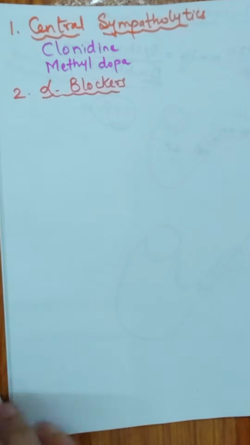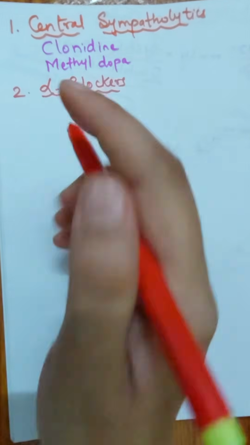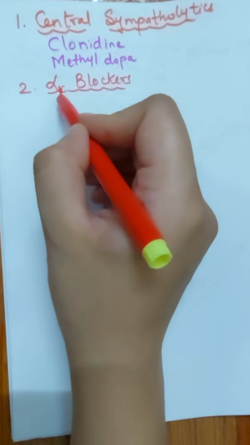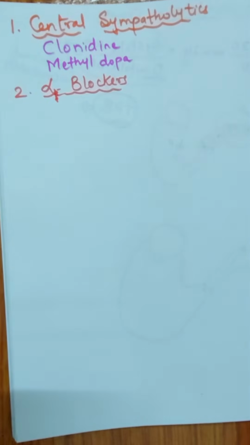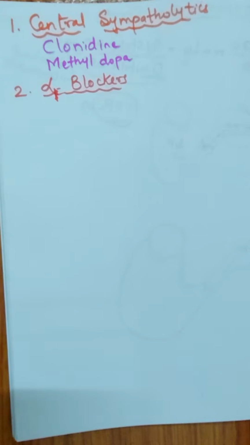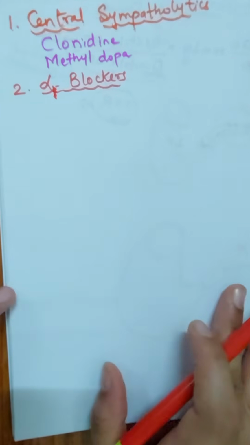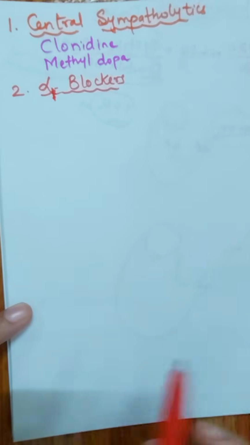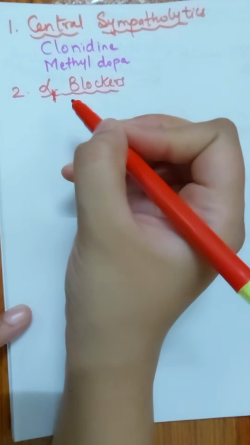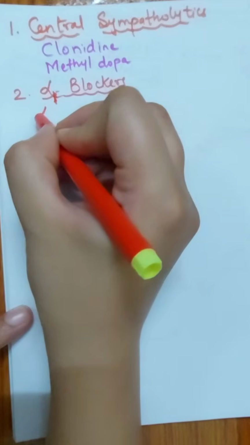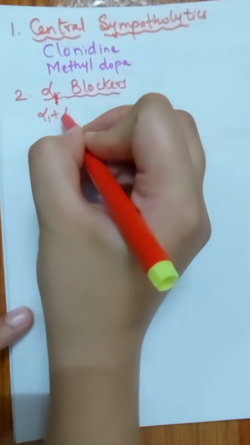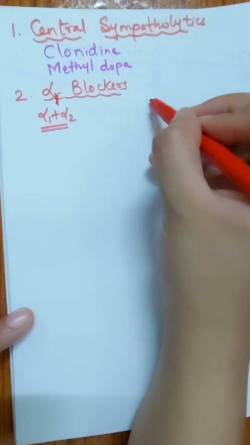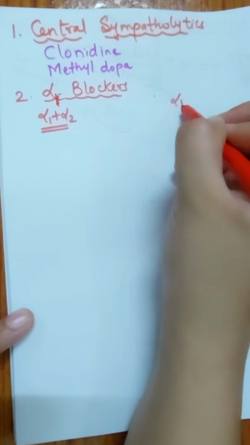So we can use alpha 1 blockers, or just simply alpha blockers, for treating both systolic as well as diastolic blood pressure. Now these alpha blockers are of two types. One is non-selective alpha blockers and the other is selective alpha blockers. Non-selective alpha blockers are agents that block both alpha 1 as well as alpha 2 receptors, whereas selective alpha blockers block only alpha 1 receptors.